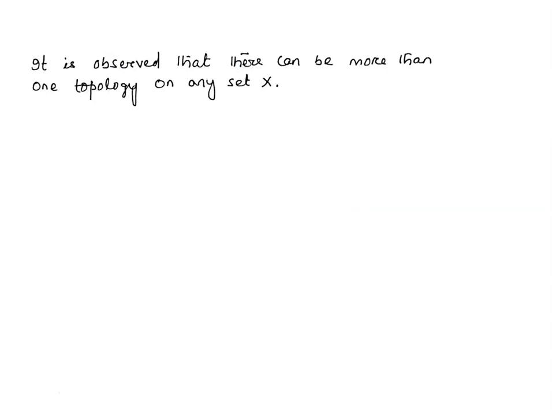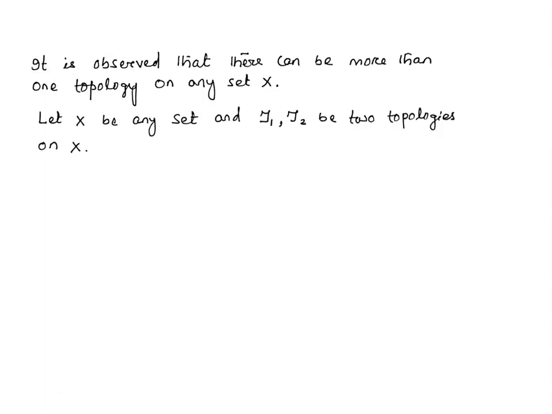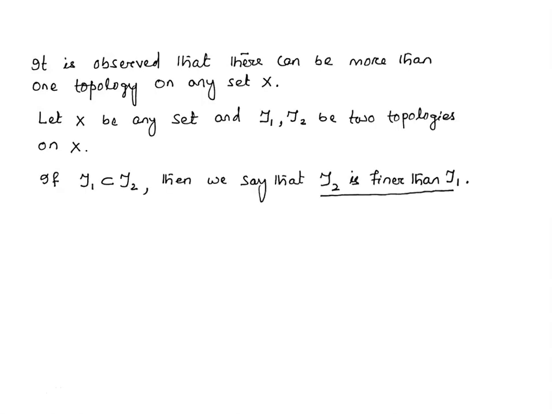It is observed that there can be more than one topology on any set. We have seen that if we have a set X, then that set X can have more than one topology. Let X be any set and tau1, tau2 be two topologies on X. Our aim is to check whether these two topologies are comparable or not. If tau1 is a subset of tau2, then we say that tau2 is finer than tau1.